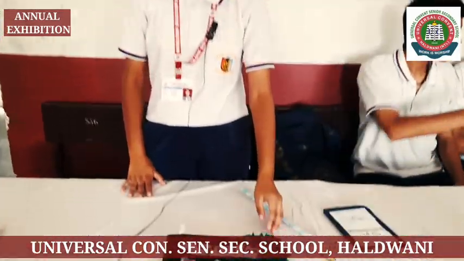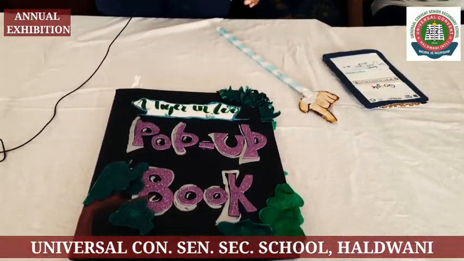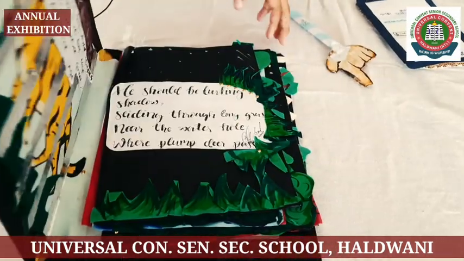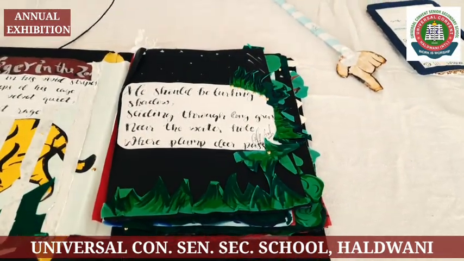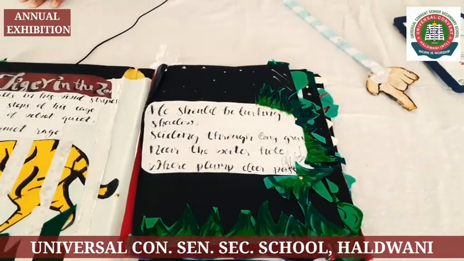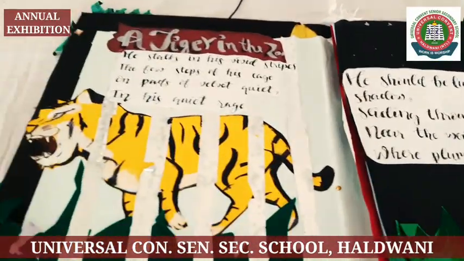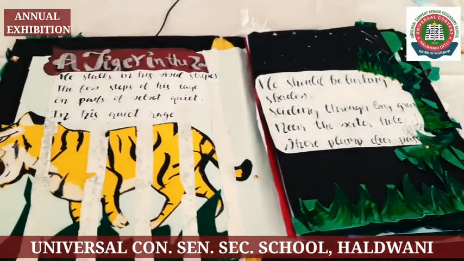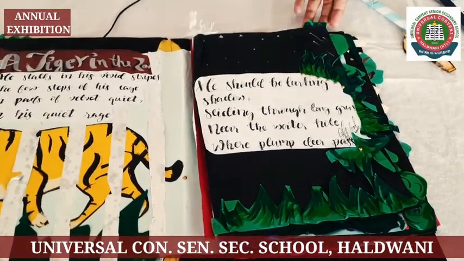Good morning, sir. This is our model of a pop-up book in which we have made the visuals and emotions we have represented of the poem A Tiger in the Zoo from our English textbook. Here we have represented a tiger, how he is caged in the zoo and what his emotions are.